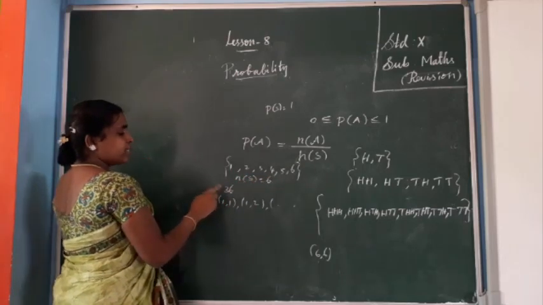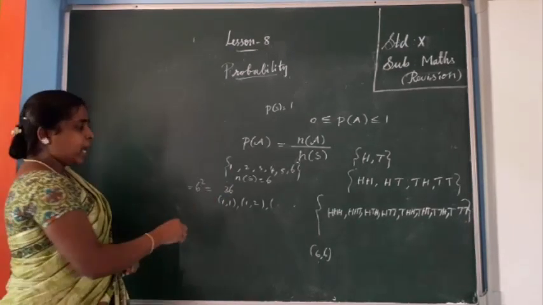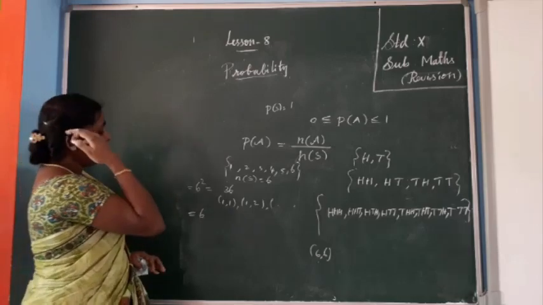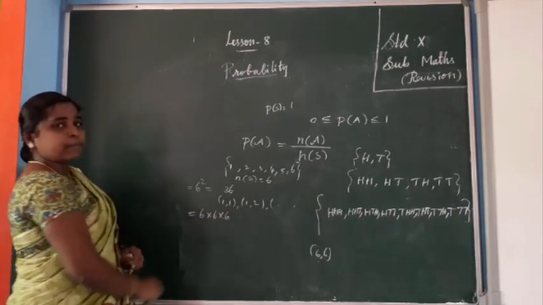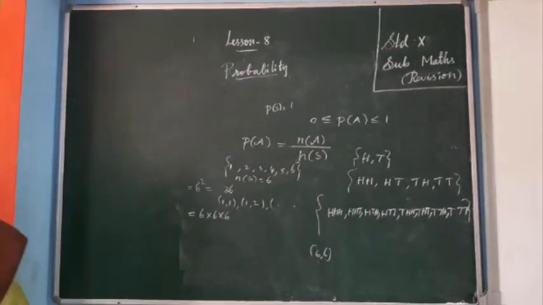For 2 dice it is 36. How did you get it? 6 sixes are 36. For 3 dice, or 3 times, it is 6 into 6 into 6. You have to multiply. Next, you can see the problems.